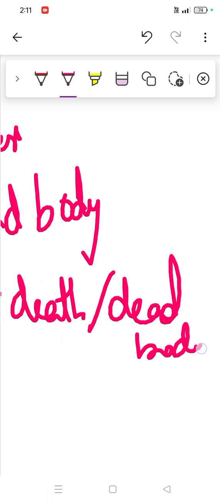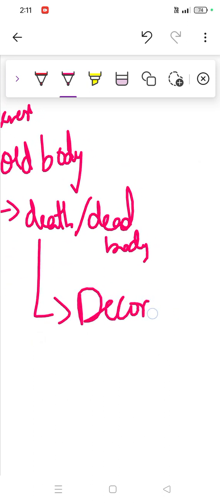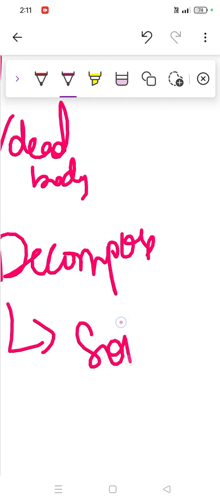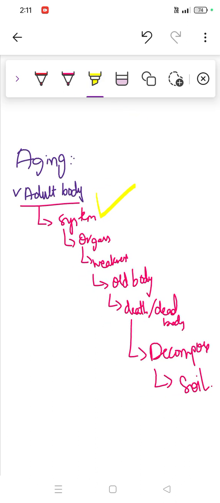After this dead body, it will decompose. When it becomes decomposed, it is added into the soil. I'm sure it will be clear. It starts from the adult body, because development and growth are two other factors which we'll also discuss in this video. Aging is simply the adult body, then we'll see so many systems and organs.